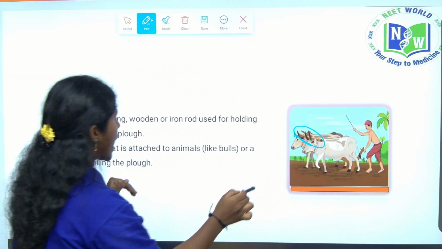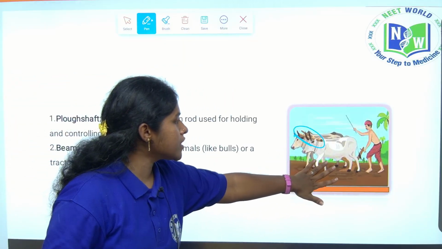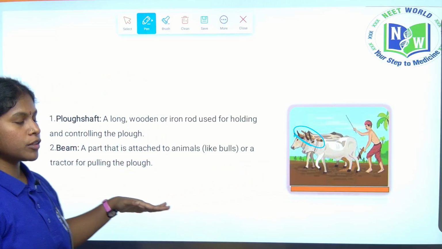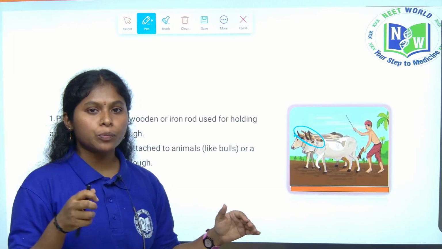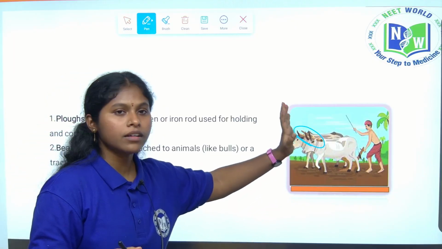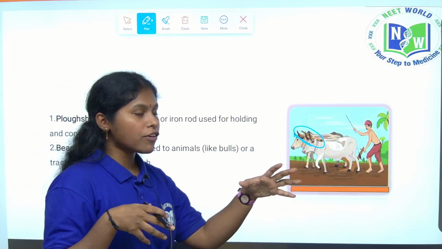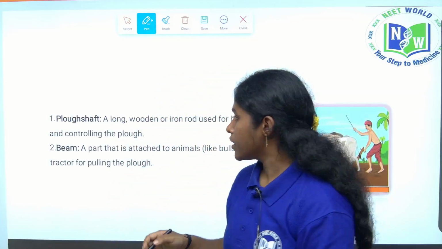It is attached to the animals, which are bulls, or to a tractor to pull the plow. Thereby the farmer can easily plow the land.